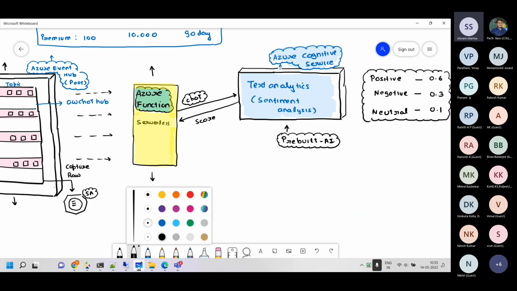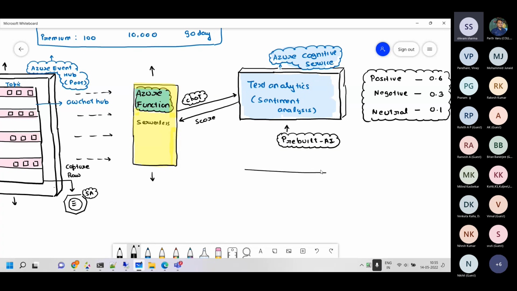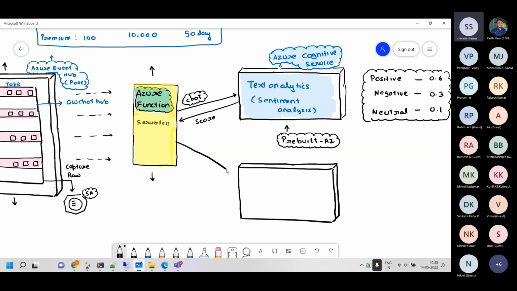So we have a service which is called Lewis. I'll take you to Lewis now and show you how we work with it. The full form of Lewis is Language Understanding Intelligent Services. When the function needs the utterance classified, it sends it to Lewis, Language Understanding Intelligent Services.